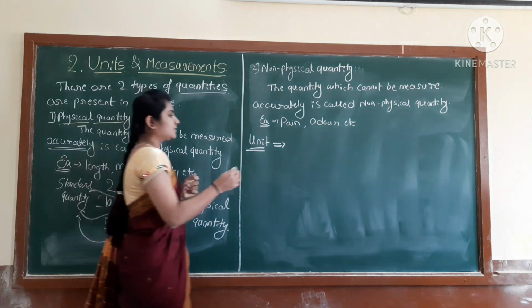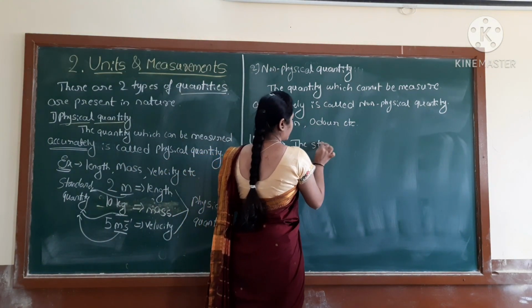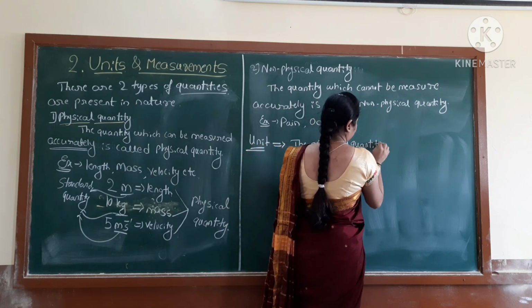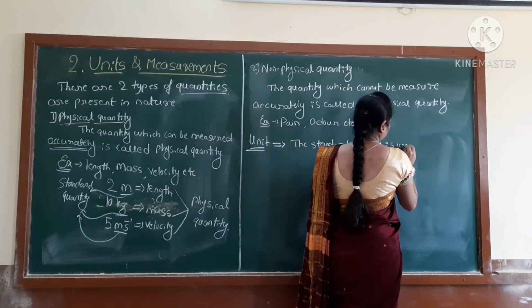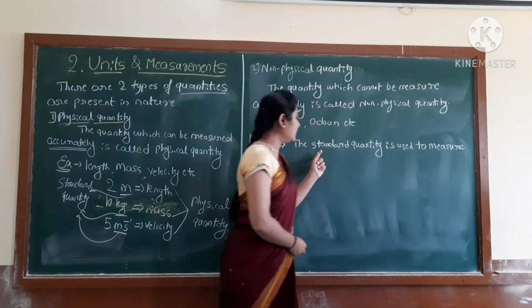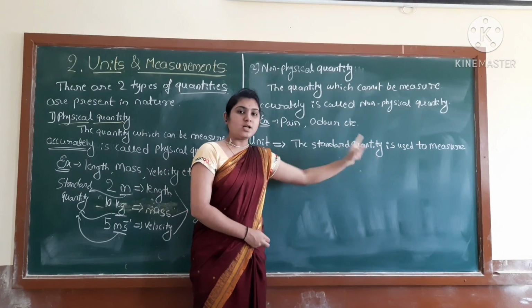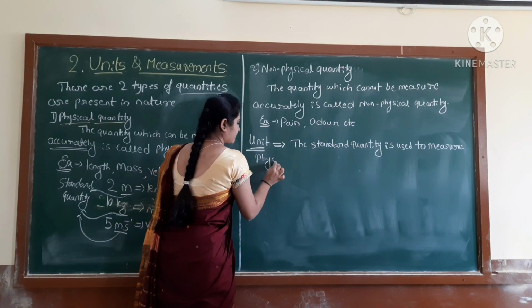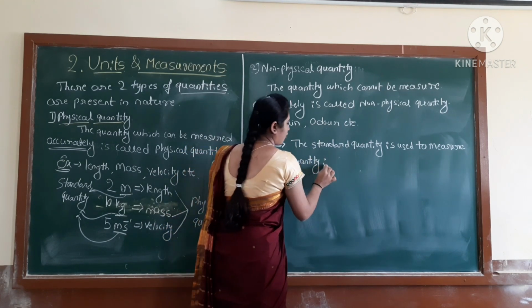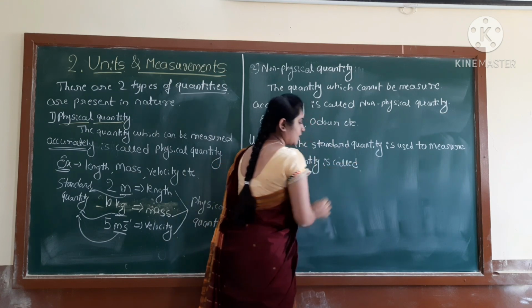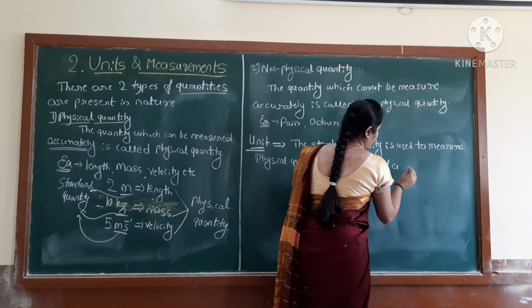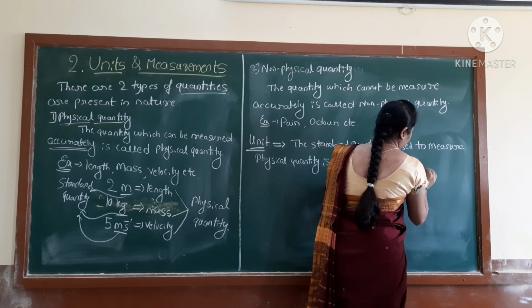Correct? So the standard quantity used to measure the physical quantity is called the unit of a physical quantity.